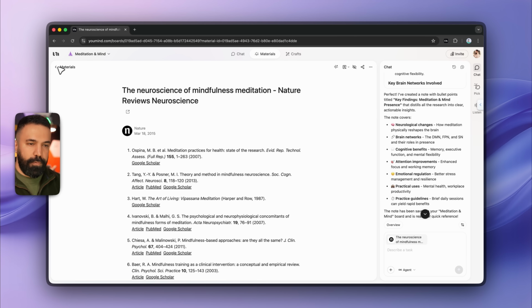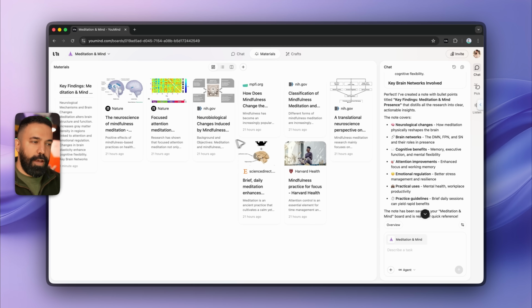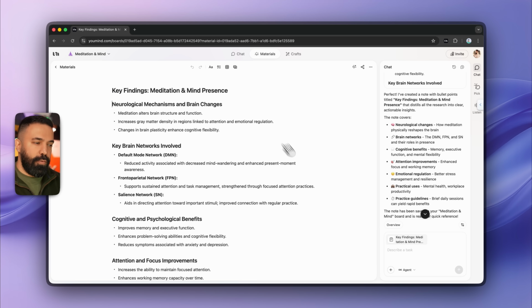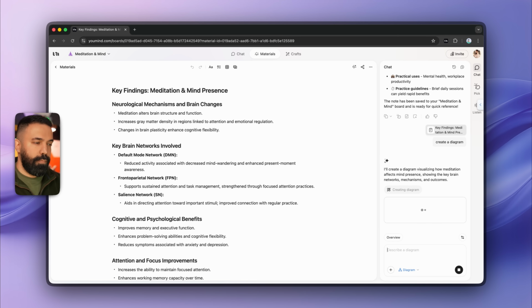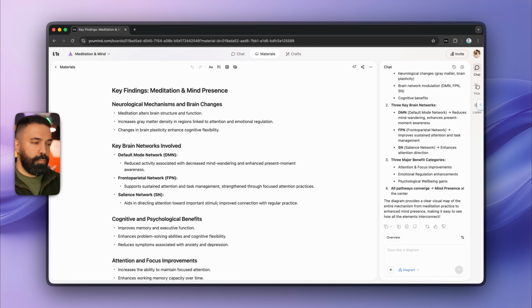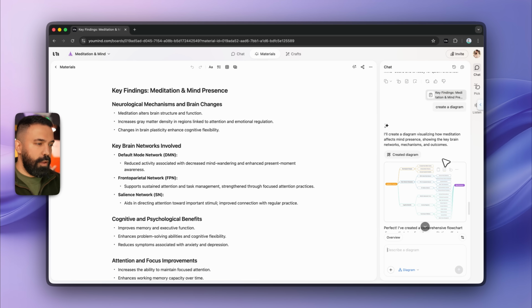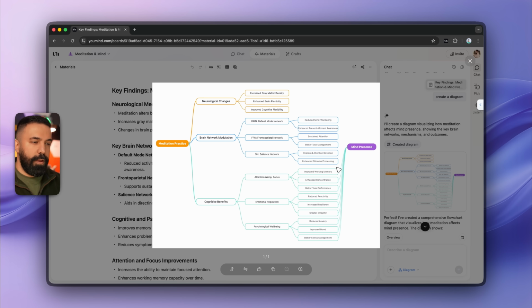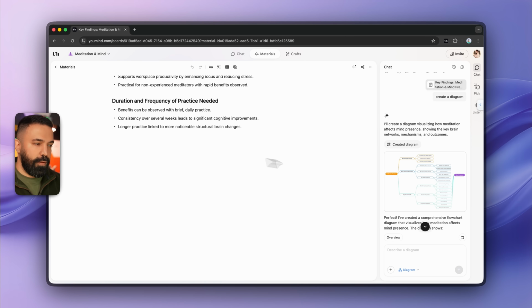Let's discover one of my favorite features also from the AI chat, and that's creating a diagram based on the abstract data. And there it is. Your diagram is created based on the bullet points. And since it is in form of a mind map, for visual learners, it's really helpful. So I can then just grab this picture and insert it anywhere in the notes that are generated.